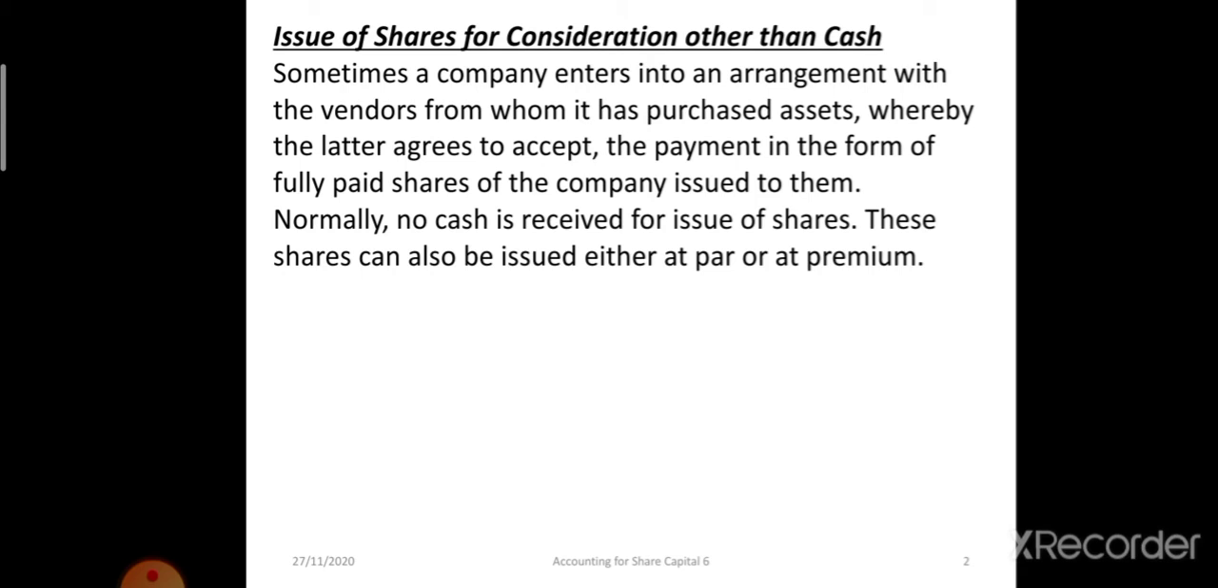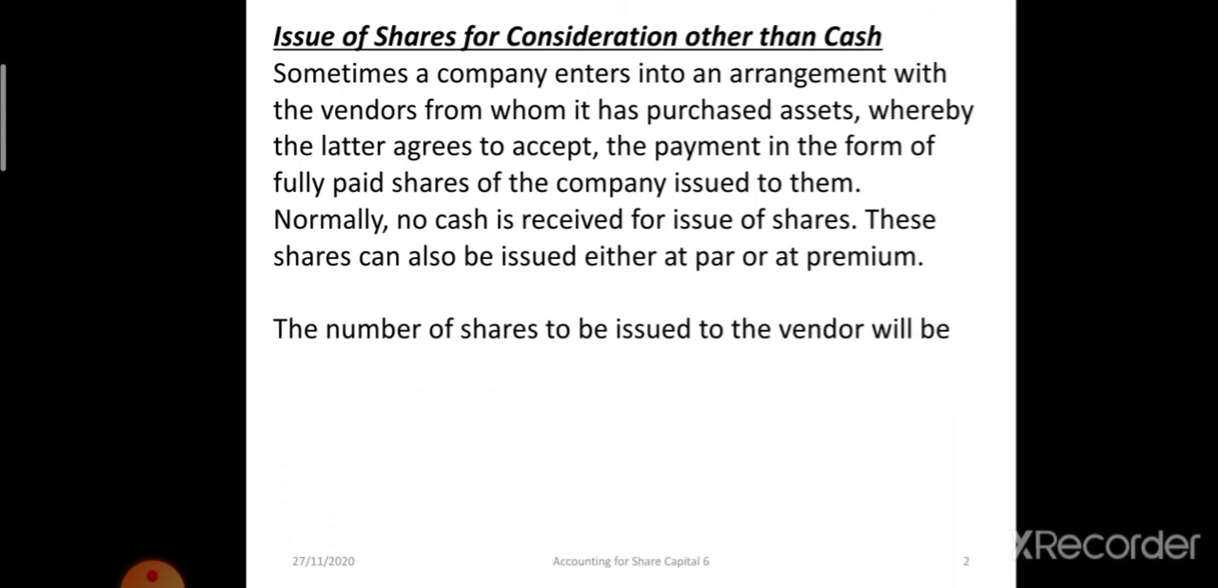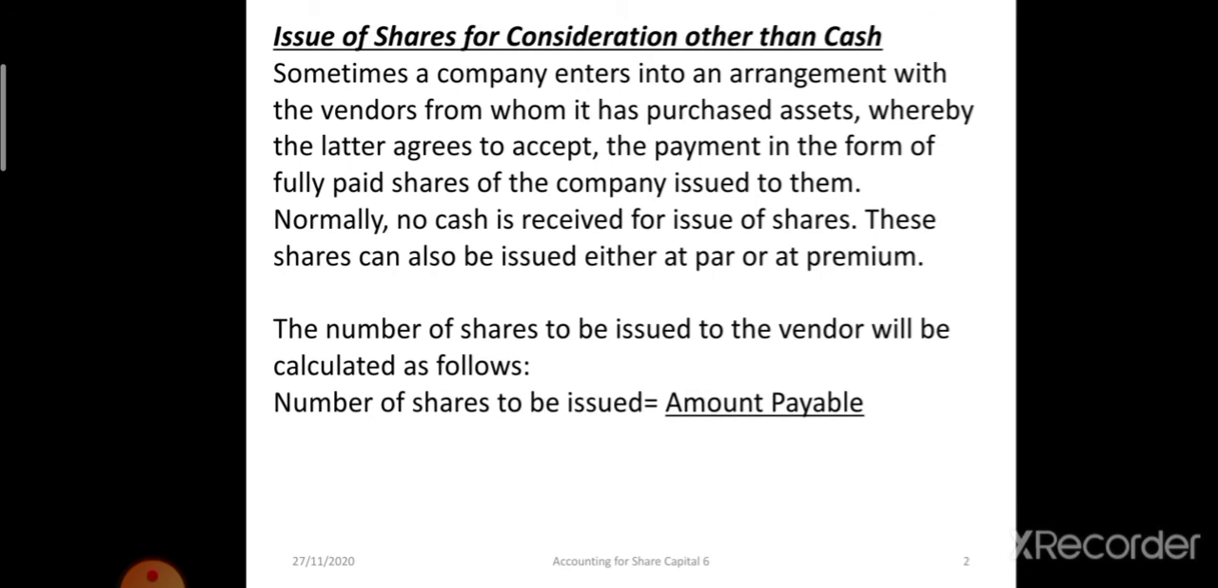And how will we calculate the number of shares issued to them? The formula is amount payable to the vendor divided by the issue price. Issue price may be at par or at premium. That will give us the number of shares which has to be issued to the vendor. Now let's understand this using one illustration.